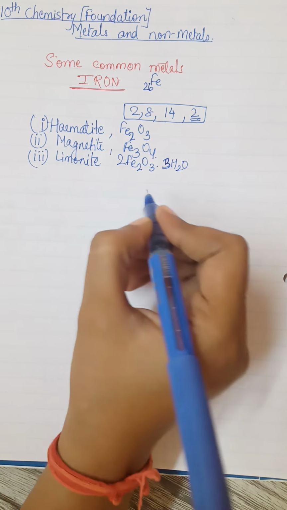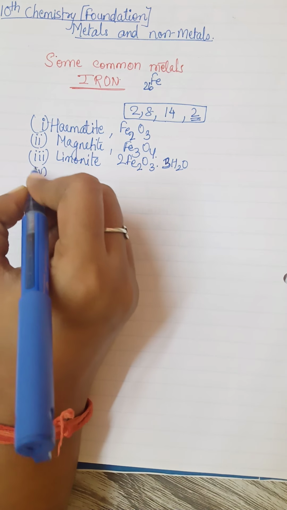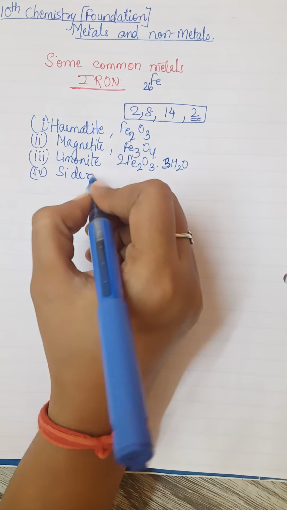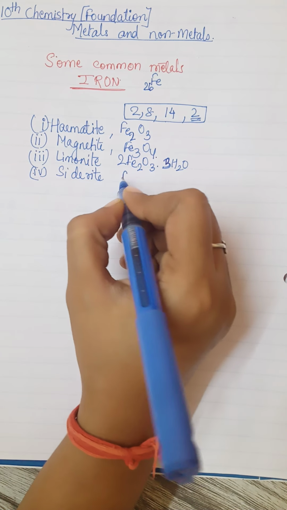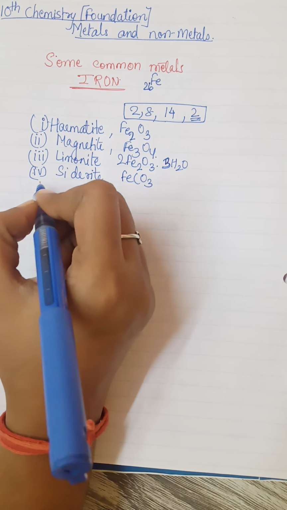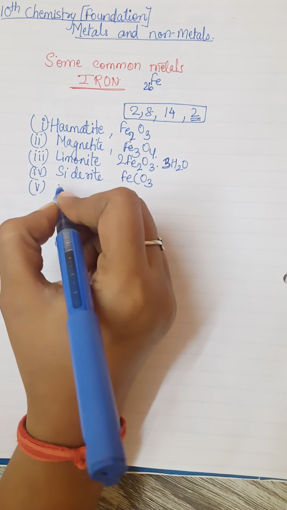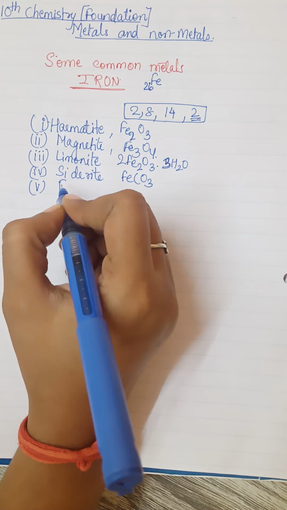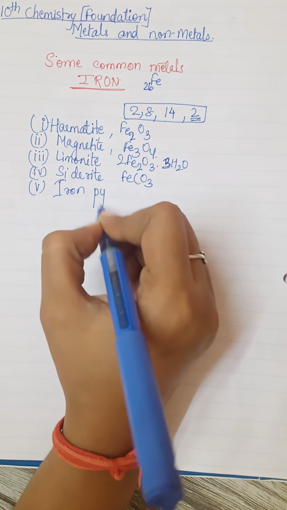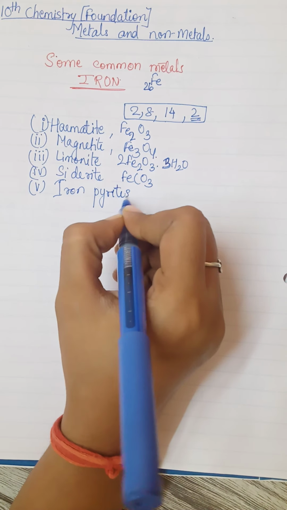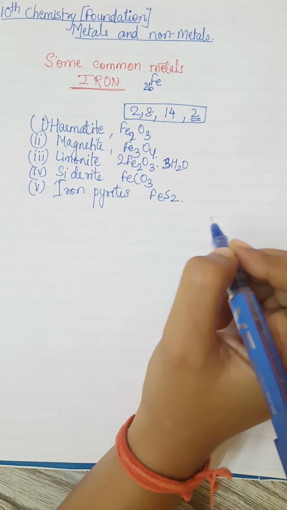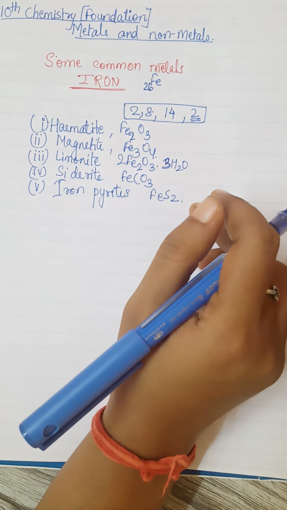Then you have siderite, that is the carbonate ore of iron, and the formula is FeCO3. Then you have iron pyrites, and this is nothing but FeS2. So these are the different ores you can see.